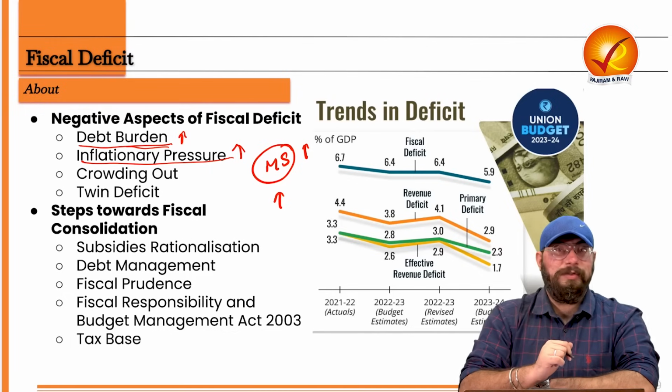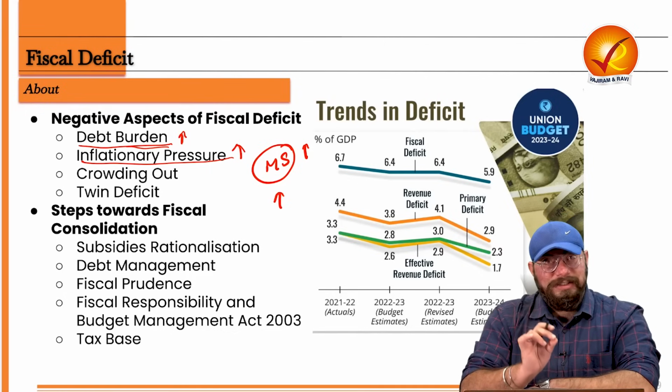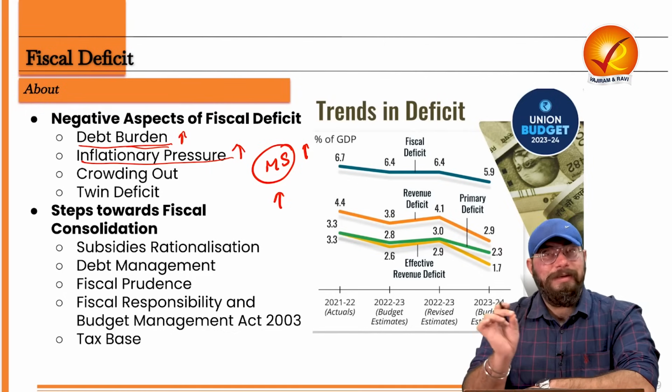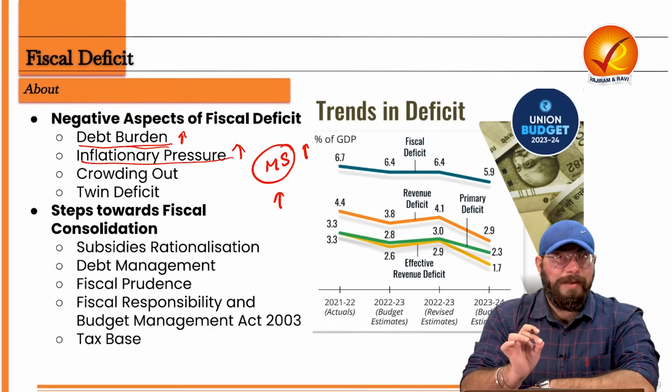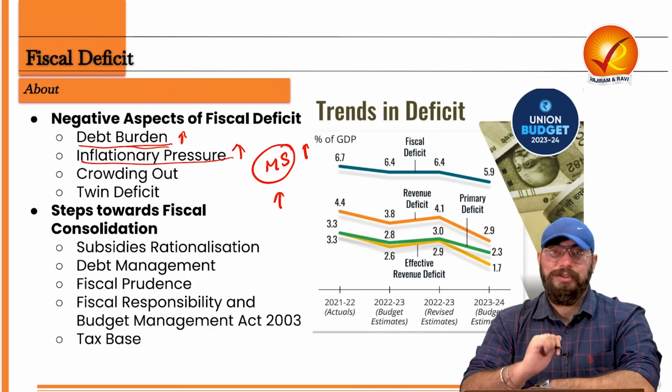So that is also one of the negative aspects, because prices will be higher and it will be deeply impacting whom? It will be deeply impacting the poor and the marginalized section of the society. That is why it is bad.